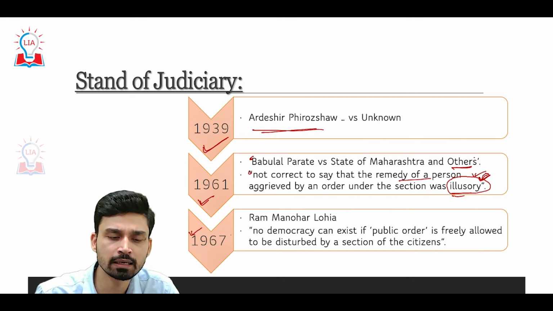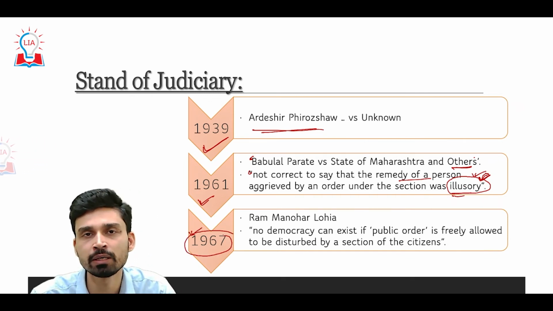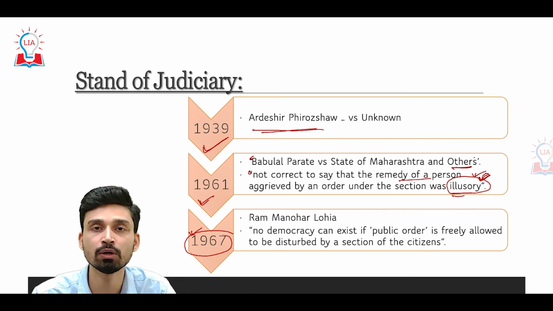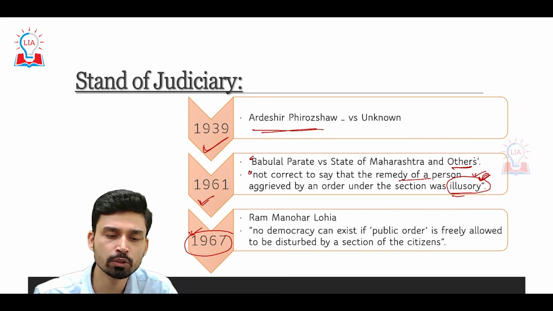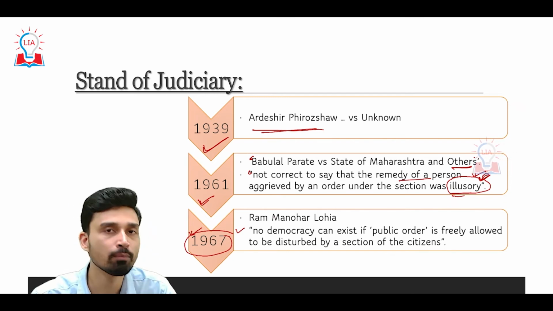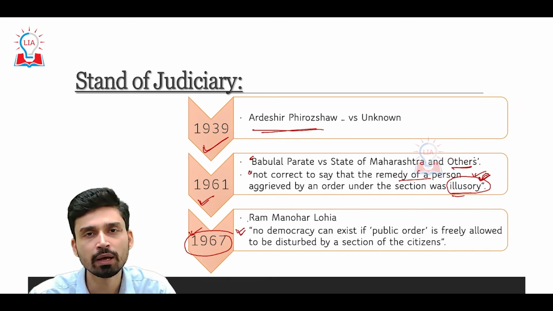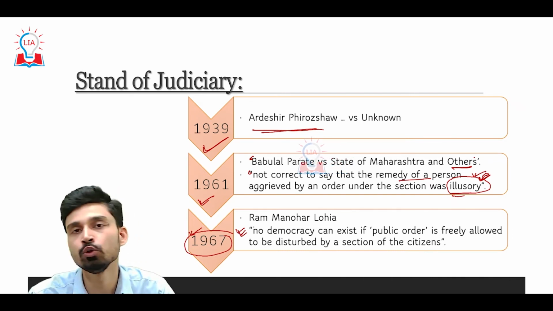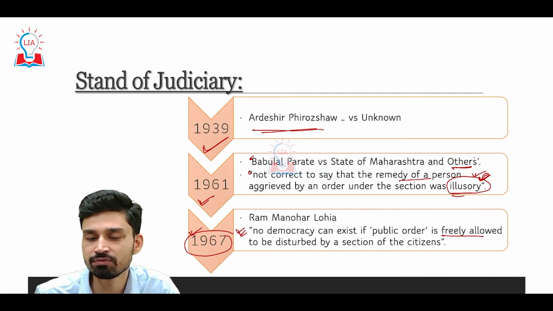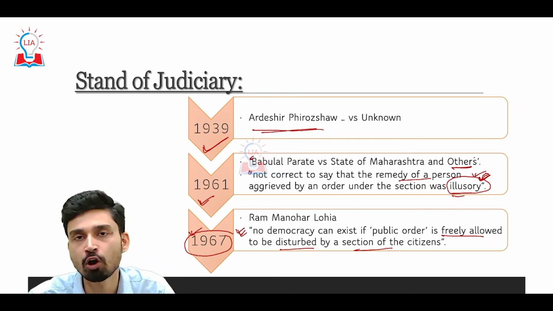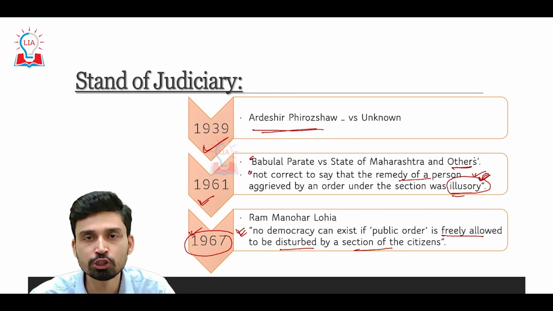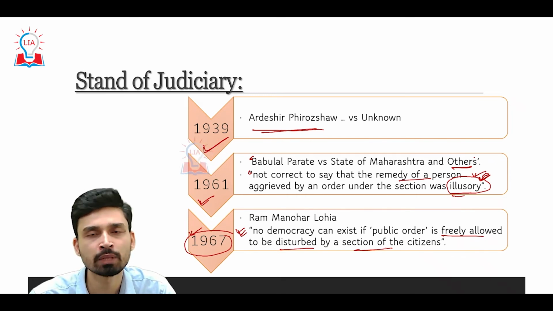Then the third case came to light in the year 1967, when a petition was filed by the socialist Dr. Ram Manohar Lohia in the Supreme Court. Ram Manohar Lohia actually wanted to abolish and quash section 144. However, the Supreme Court did not agree with his view and made a statement that no democracy can exist if public order is freely allowed to be disturbed by a section or group of citizens, since section 144 is largely meant to ensure that public order is maintained in the country. Thus, the imposition of section 144 is not unconstitutional and should not be quashed.